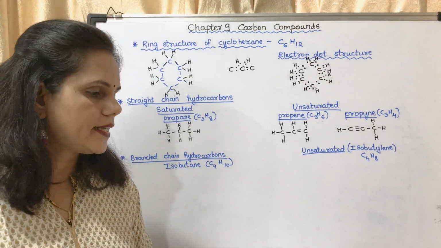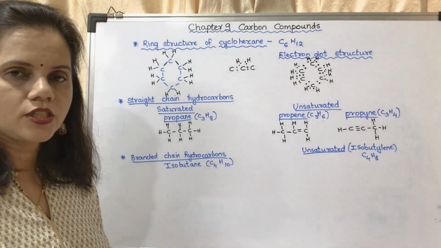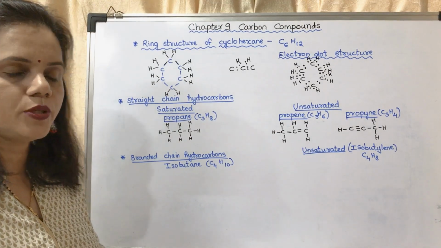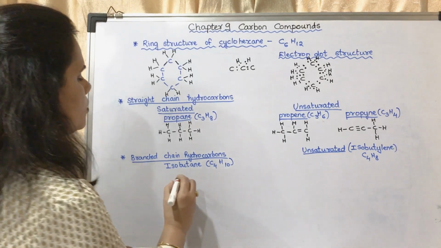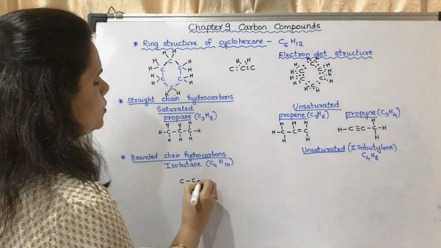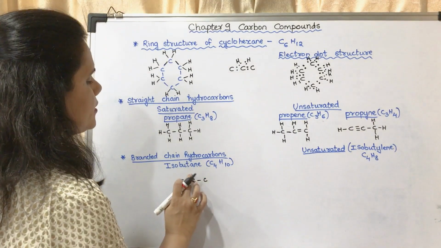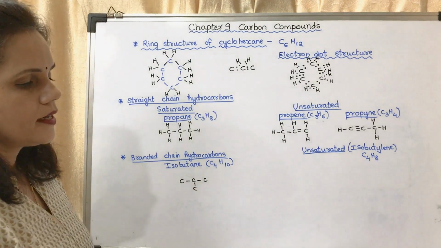Now the next in the table they have given about branched chain hydrocarbons. Branched chain hydrocarbons. The first one example they have given is isobutane. Isobutane, it is having 4 carbon atoms. Okay, 1, 2, 3, 4. Okay, I am putting it down. Okay, I am putting the C downwards.